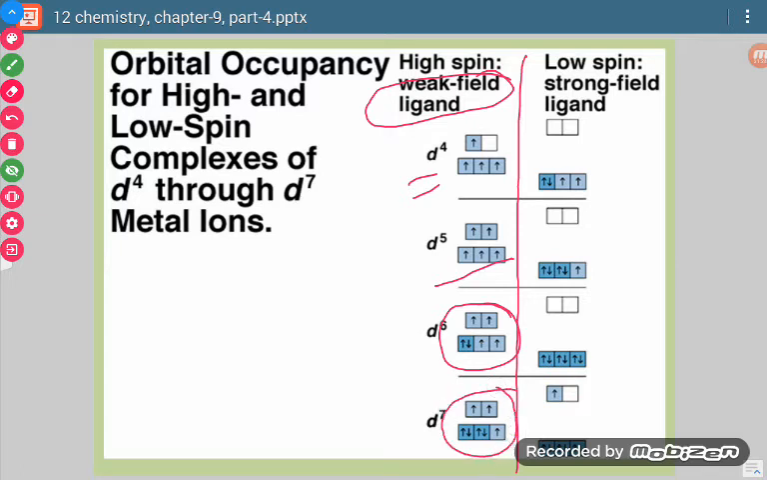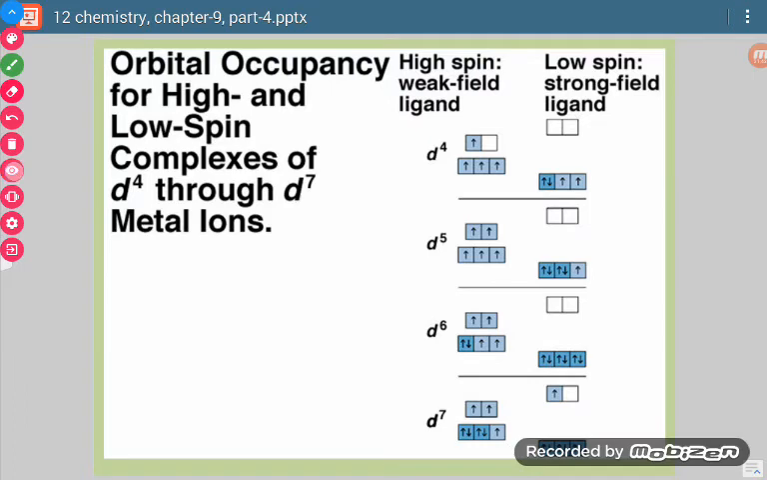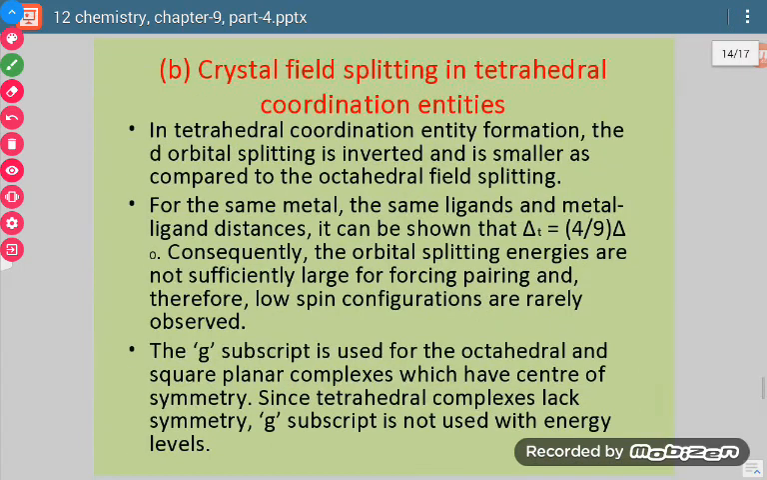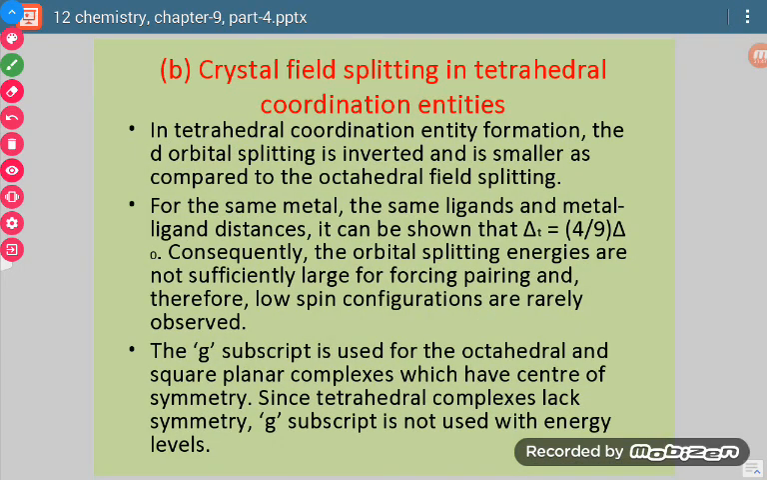But if it is a strong field ligand, then what will happen? Since the gap will be more, pairing will start. First of all, here it will be, then here, then there, and once this is fully filled, then only the electron will go ahead. So this is the way of electronic configuration when there are 4 or more than 4 electrons.